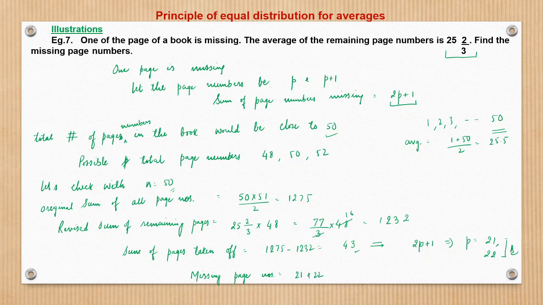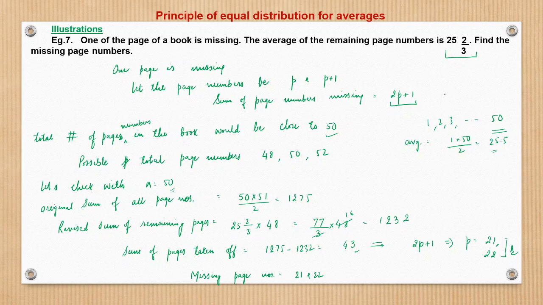The approach was, we know the remaining page numbers' average is 25 whole 2 by 3. So from here we can know that the total number of page numbers in the book would have been 50, right? Then only the average goes to 25. Why? Because we know that 1, 2, 3 these are the page numbers. The average of these page numbers would be (1 plus 50) by 2, which is 25.5, near to this.